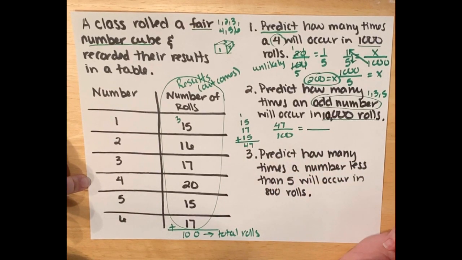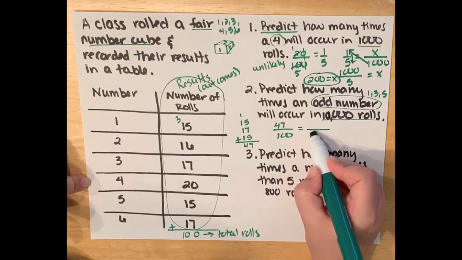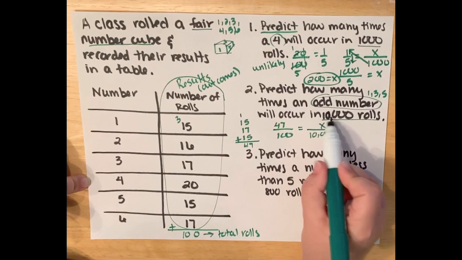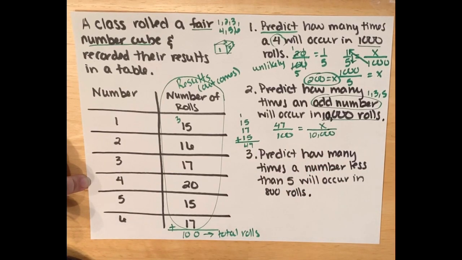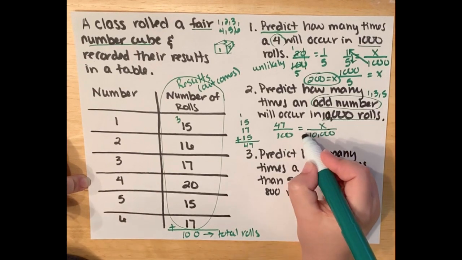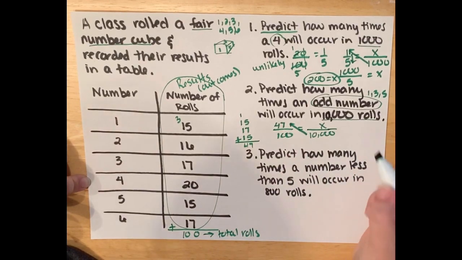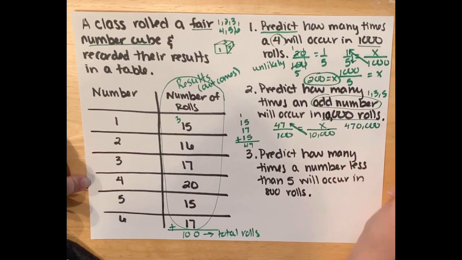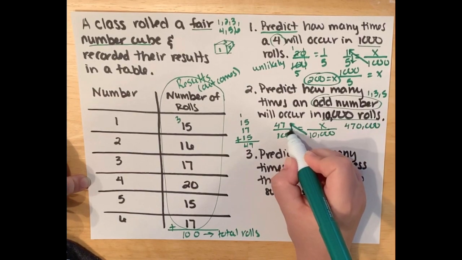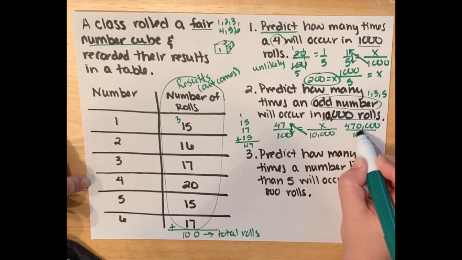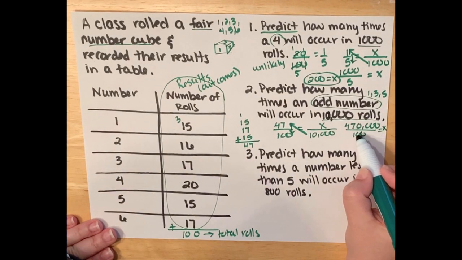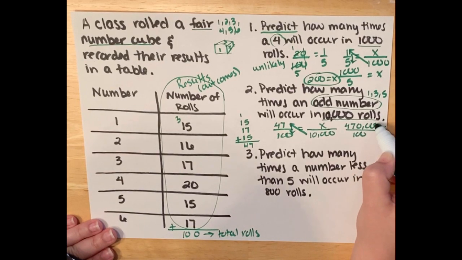And I'm going to set it equal to, I want to know for 10,000 rolls, how many times I will get an odd number. Cross multiply. And I'm just going to again leave it on this side and divide by 100, since x will already be by itself. And I know a little trick here, that if however many zeros are on the end, I can cancel that many out.